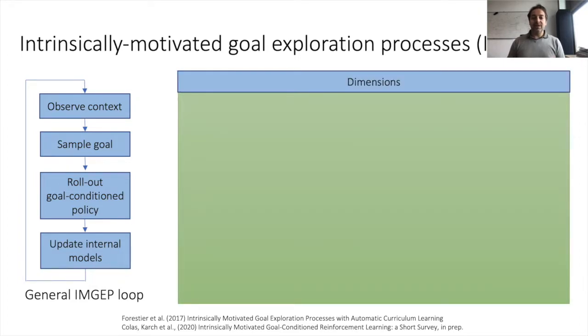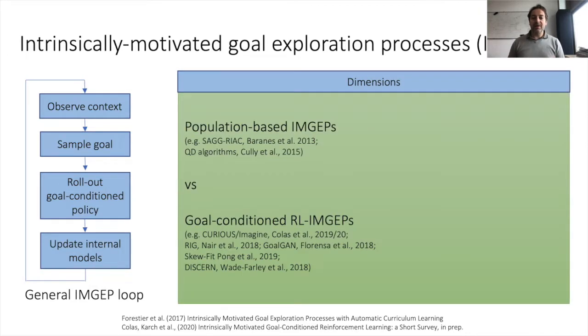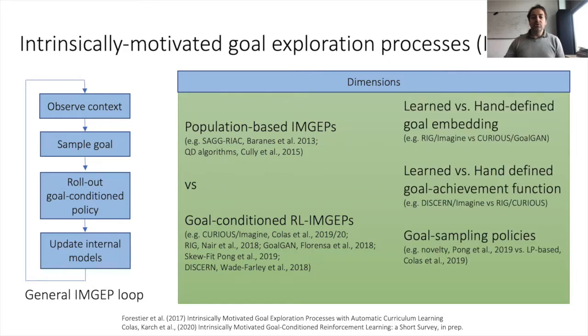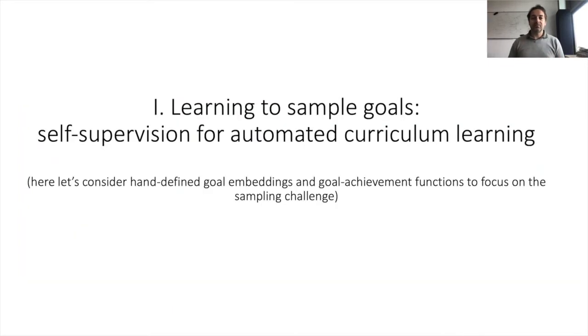And so algorithms in this family differ along several dimensions. Some are based on population-based techniques such as SAGG-RIAC and quality diversity algorithms. Others rely on goal-conditioned reinforcement learning such as RIG or GoalGAN. Some use learned goal embeddings such as RIG. Others use hand-defined ones like CURIOUS. Some use learned goal achievement functions such as IMAGINE, I will describe this. Others use predefined ones like RIG. And some use goal sampling policies based on novelty search like Skew-Fit, and others use learning progress like CURIOUS.